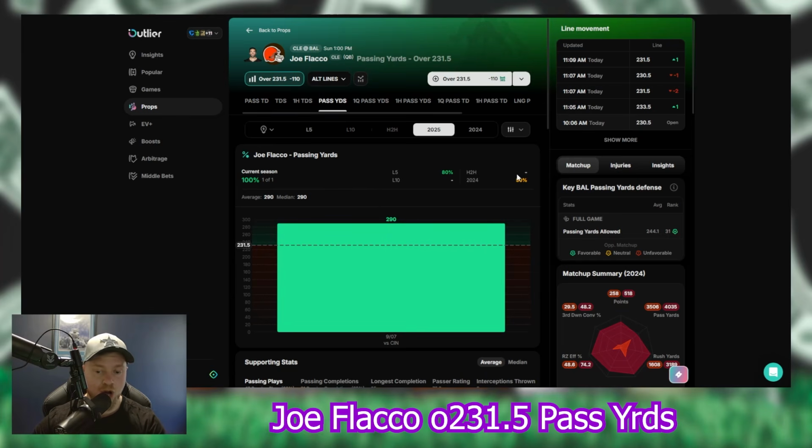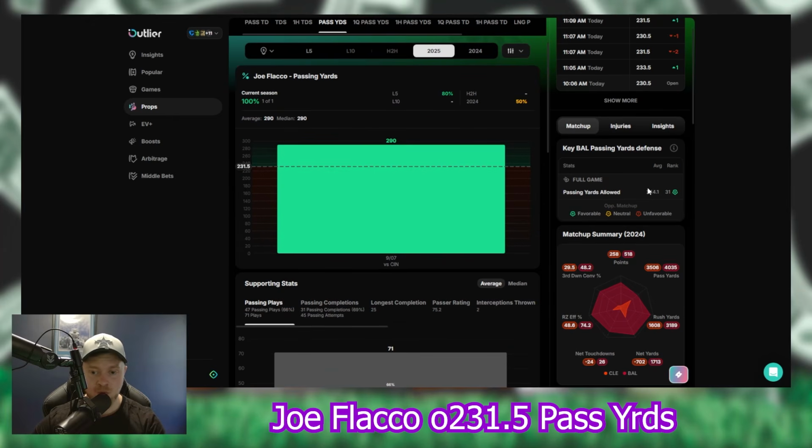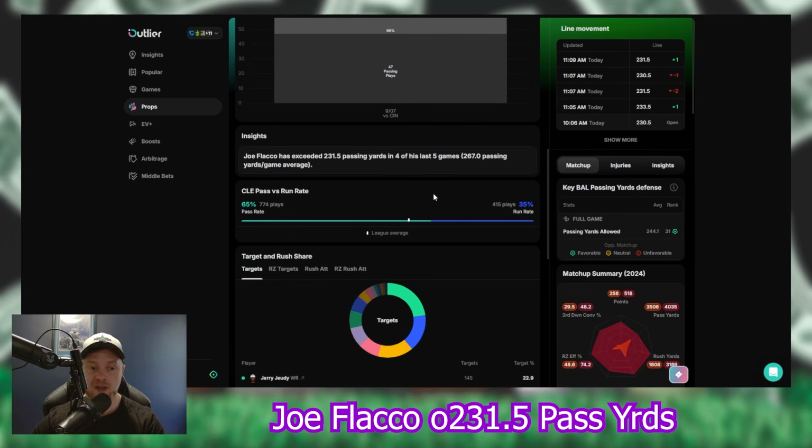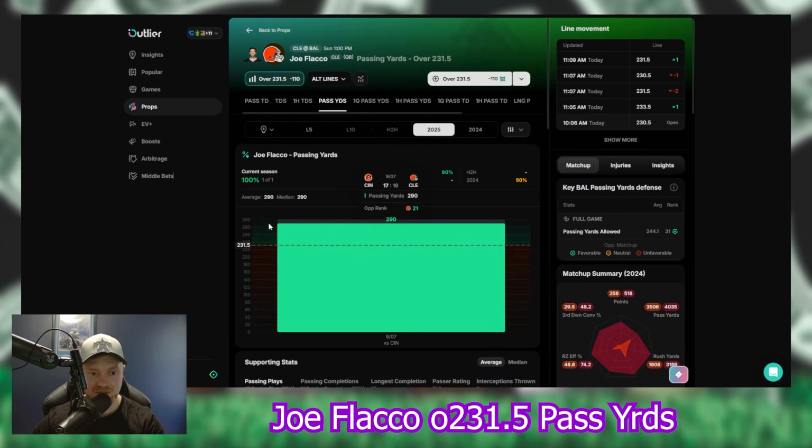Baltimore gave up a ton of passing yards to Josh Allen. Josh Allen had 400-something yards of offense by himself. He was the Buffalo Bills in their last game. If you look at Baltimore, they gave up 244 yards per game on average, which is the 31st ranked defense in the league, the second worst passing defense in the league last year. Cleveland passed the ball 65% of the time in their games last season. Obviously, they lost the majority of their games, so they had to throw the ball.